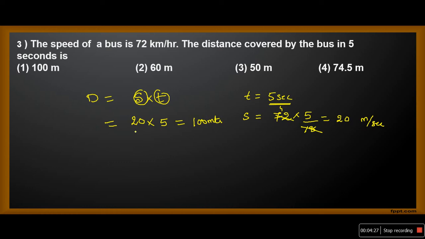See, 20 meter per second. The unit of time is seconds. Second and second will get cancelled. The unit left over will be meters. While solving time and distance questions, we have to concentrate on the units. Okay.